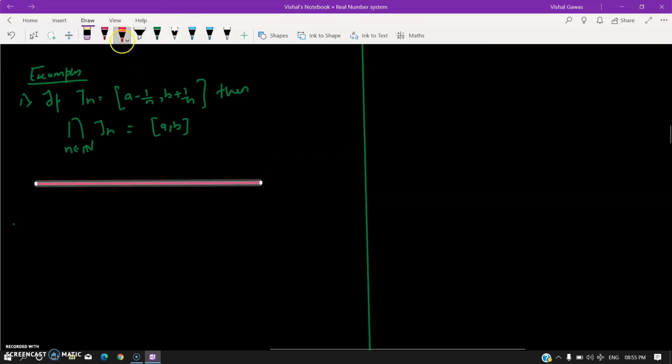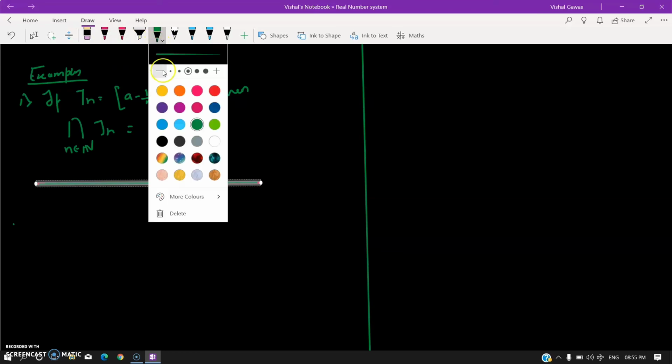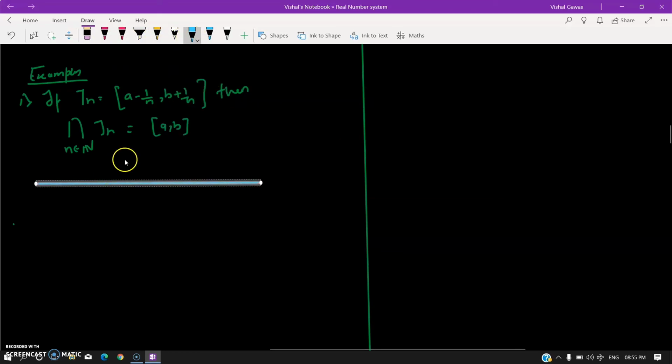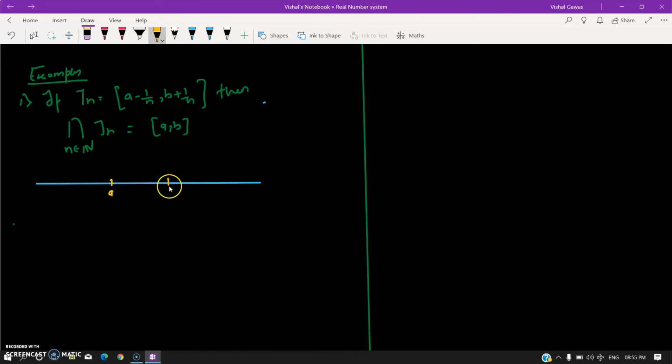So if I take my a, b here, then every time I add 1 by n to this, I would go on, right, up till b plus 1, and here I will get a minus 1.